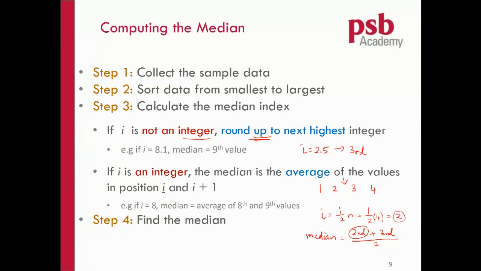So you are taking the average of the value at position I, which is 2, and I plus 1, which is 2 plus 1, which is 3. You take this and divide by 2, and the value of the median is 2.5.